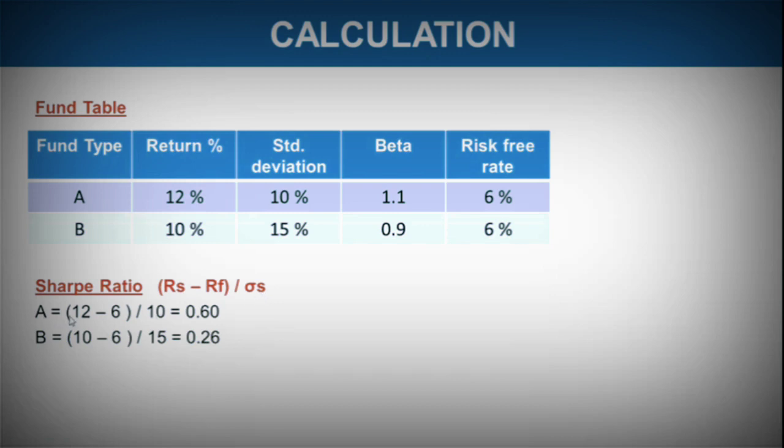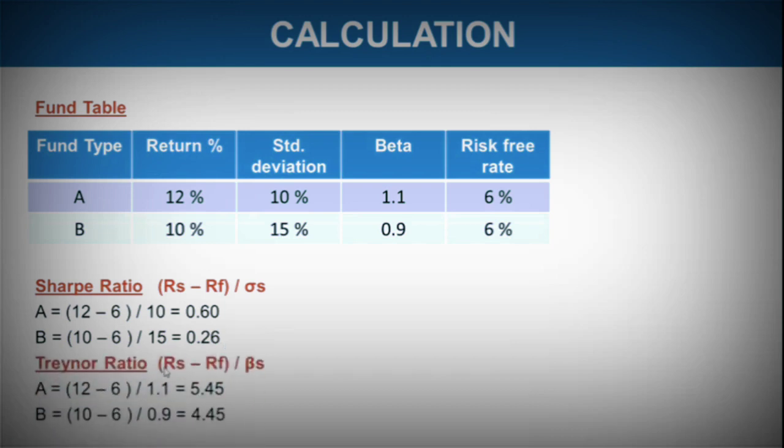So just put the values. For fund A, it would be scheme return is 12% minus risk-free rate is 6% divided by standard deviation. So standard deviation for fund A is 10. We would get the value 0.60. So this is how it is calculated. For fund B, again put the value: scheme return is 10%, risk-free rate is 6%, divided by 15. 15 is the standard deviation, and we got the value 0.26.